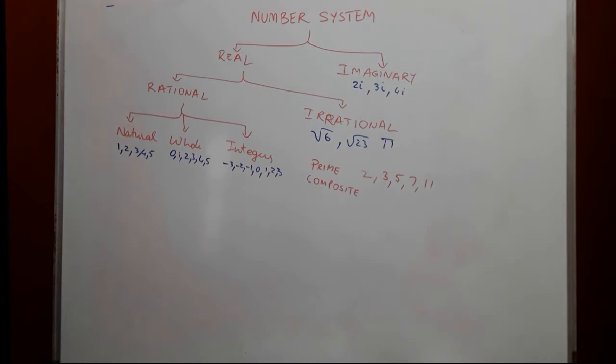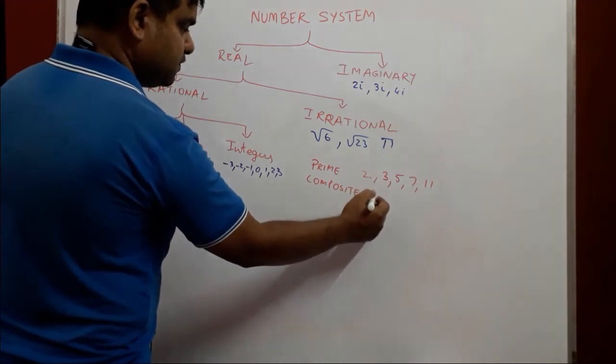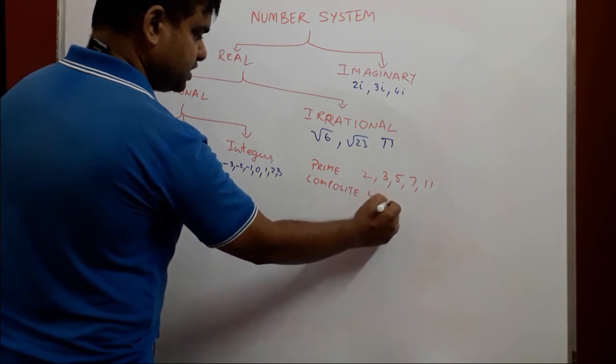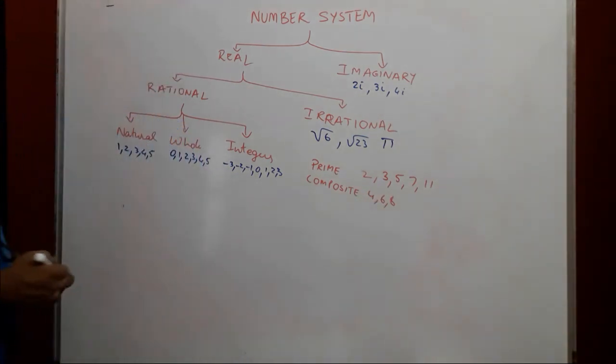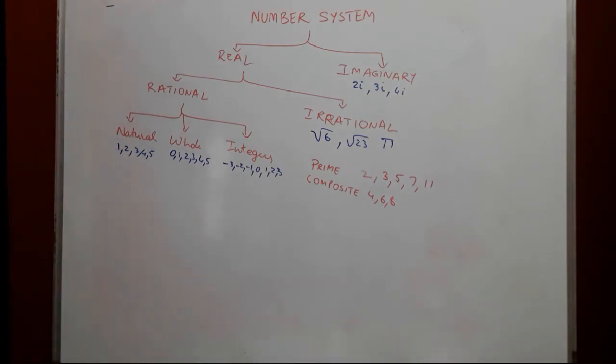What about those numbers which are divisible? Those numbers are called composite numbers. Examples of those will include 4, then you have 6, 8. These are numbers which are divisible by more numbers. Like 4 is divisible by 2, it is divisible by 4, and so forth. And 8 is also divisible by 4 and divisible by 2.